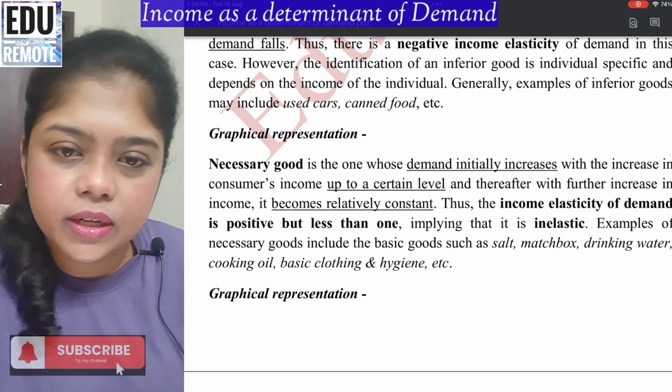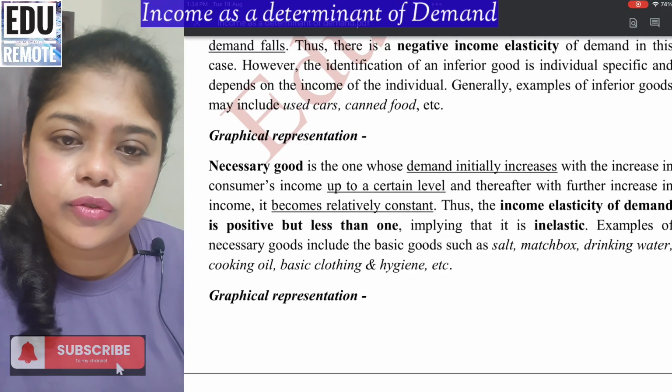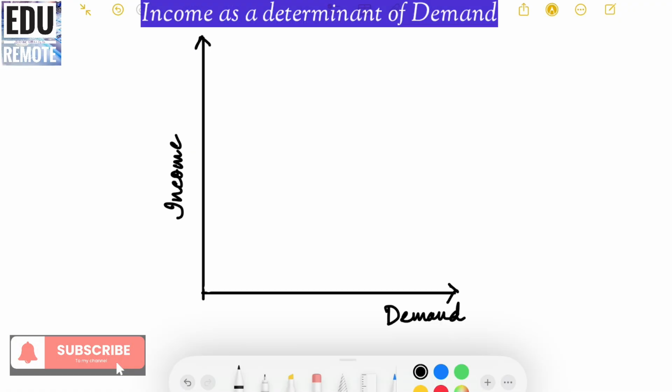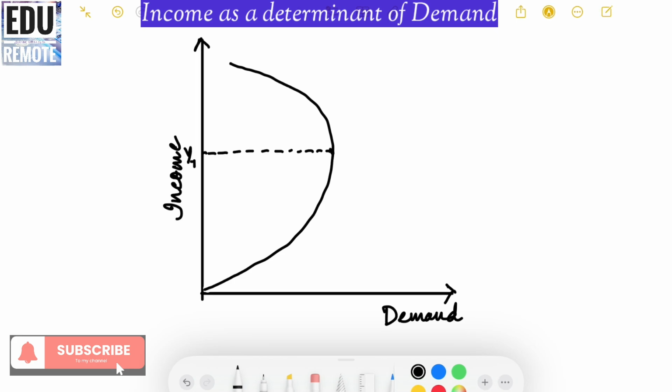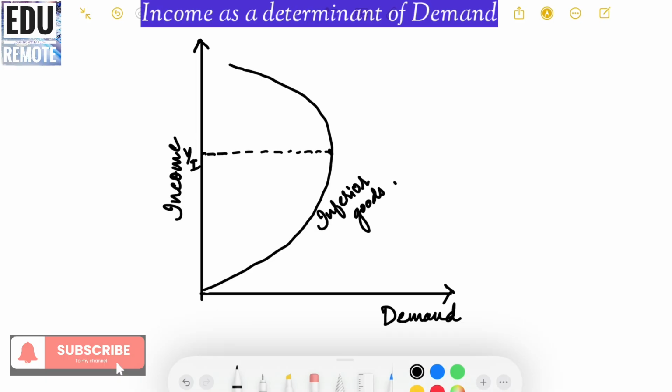The graphical representation of income as a determinant of demand in case of an inferior good is as follows. It will have the same things on the axes: on the y-axis we will have income, and on the x-axis we will have demand. The graph will increase initially up to a certain point, and thereafter with further increase in income, the demand will start falling. So it's like a backward bending curve, where we determine the level up to which it increases, and thereafter with further increase the demand falls.